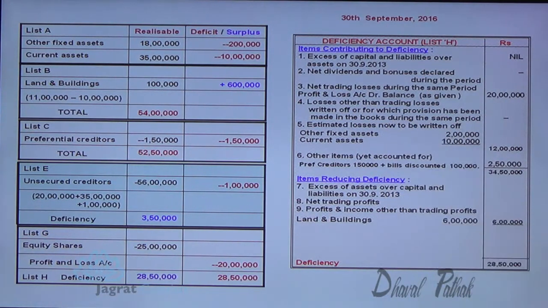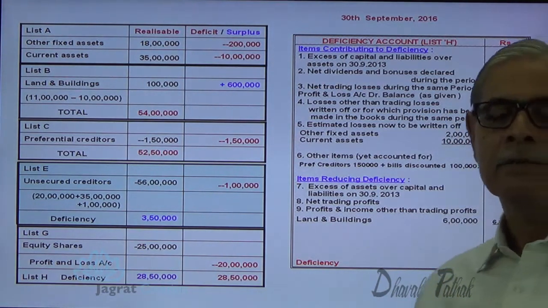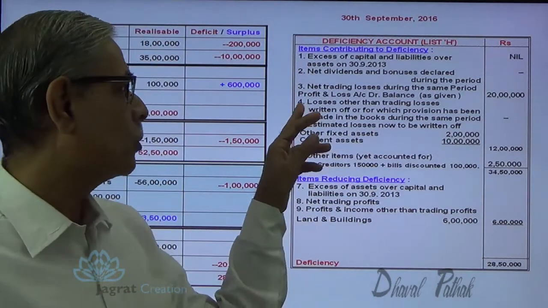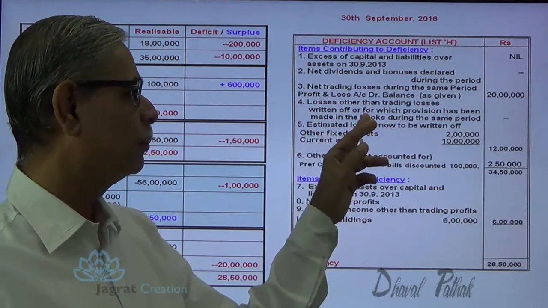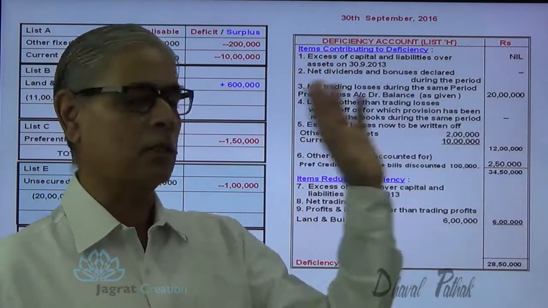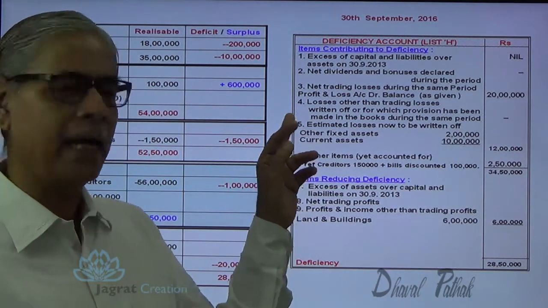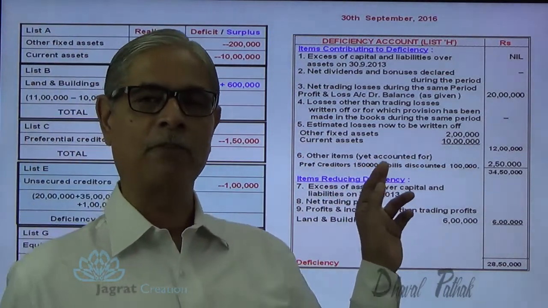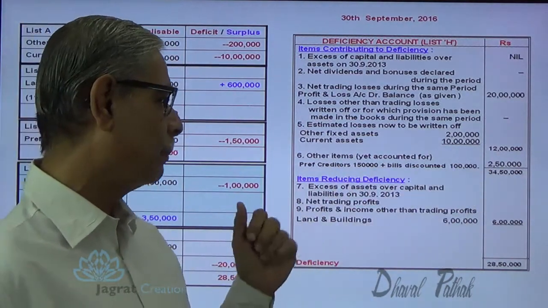Point number 4, losses other than trading losses. Speculative losses, loss by fire, that type of losses are known as losses other than trading losses. So they are to be reported in point number 4. So losses other than the trading losses written off, or for which the provision has been made in the books of accounts during the period, all such non-trading losses are to be recorded here. 5th point I have already explained to you. 6th point is also unrecorded liability which has contributed to the rising of the deficit. They are recorded in point number 6.